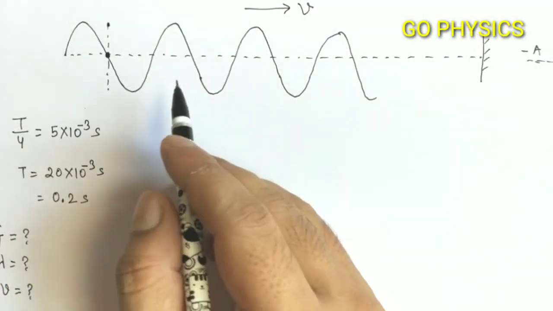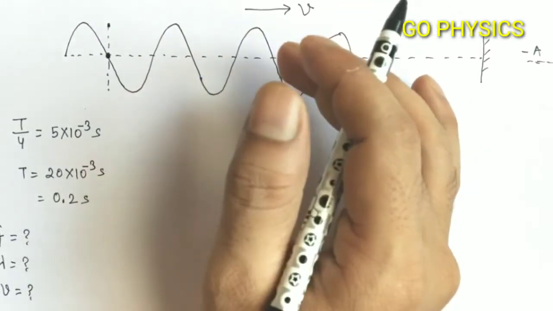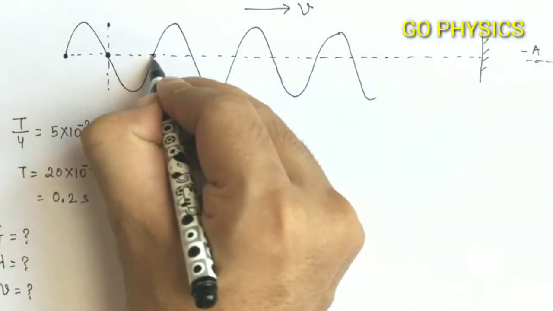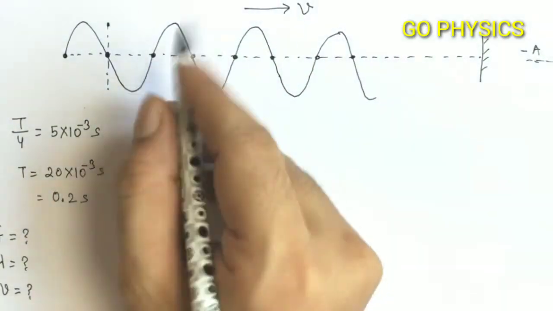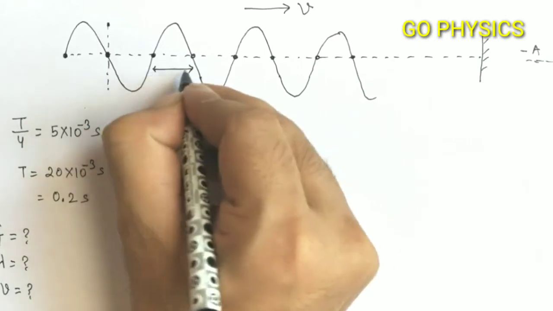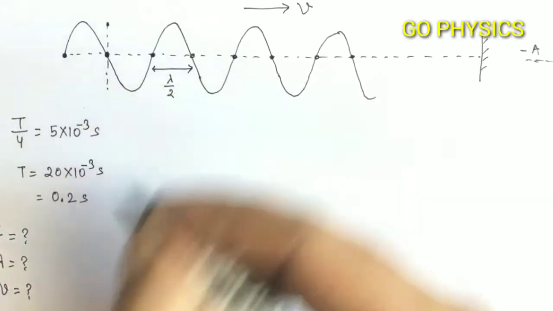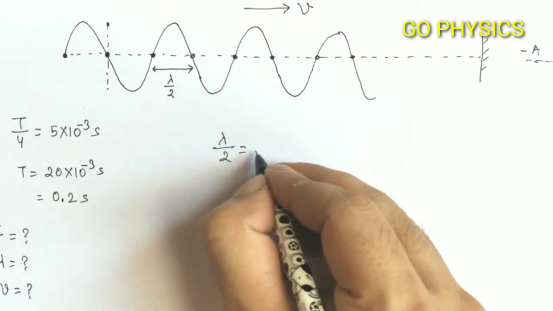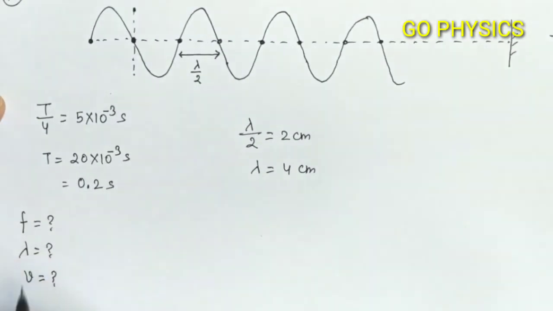Now one more piece of information is given in the question: the distance between two consecutive particles which are at their mean positions is 2 cm. Now what is the meaning of this statement? All these particles are at their mean position at this instant, and it is given that the distance between any two such particles, let us consider this one, is 2 cm. And what is this distance? This distance is lambda by 2, that is half of the wavelength of the wave. So lambda by 2 is given as 2 cm, and from here lambda will come out 4 cm. So we got the value of lambda.